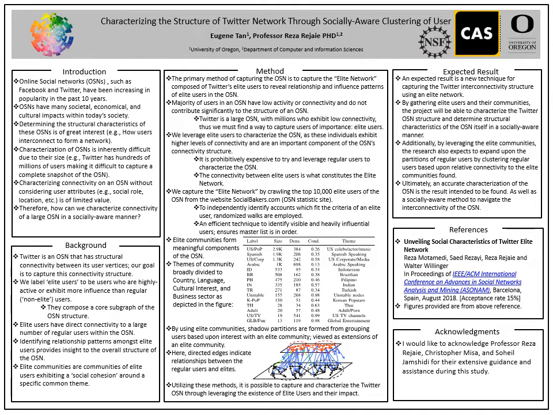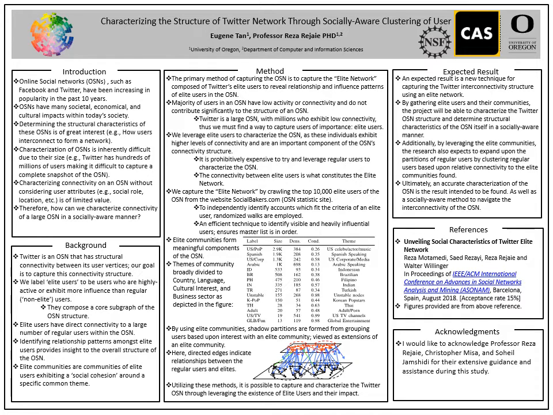Some background to this topic is that Twitter is an online social network that exhibits structural connectivity between its user vertices. The goal is to capture this connectivity structure. Within the network, we label elite users to be users who are highly active or exhibit more influence than regular non-elite users. These elite users compose a core subgraph of the online social network structure and are valuable as they have direct connectivity to large numbers of regular users, as they tend to have larger audiences and larger following counts.